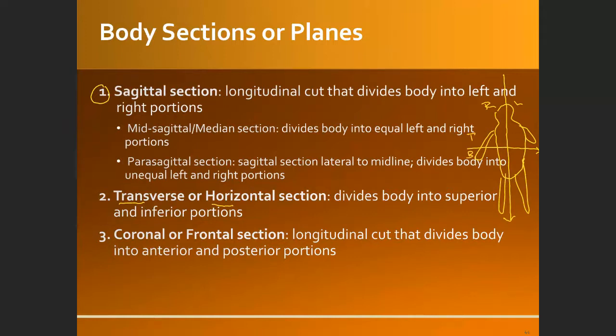While the coronal or frontal section, we have to use this head over here like this. This is the one that divides the body into front part and back part. So this is the coronal section or frontal section. These are the three main sections or planes that divide the human body into left, right, bottom, up, or front, back.